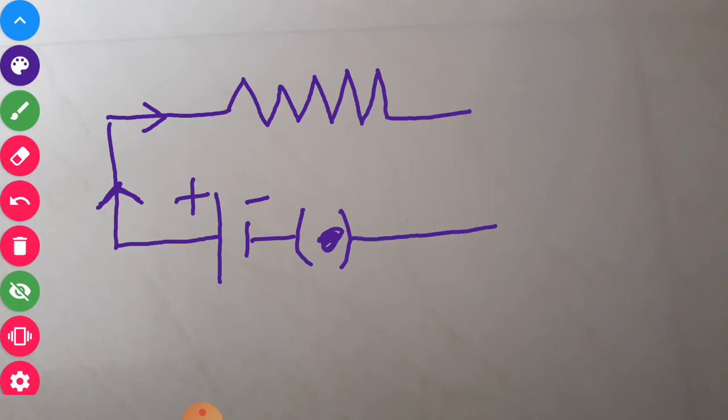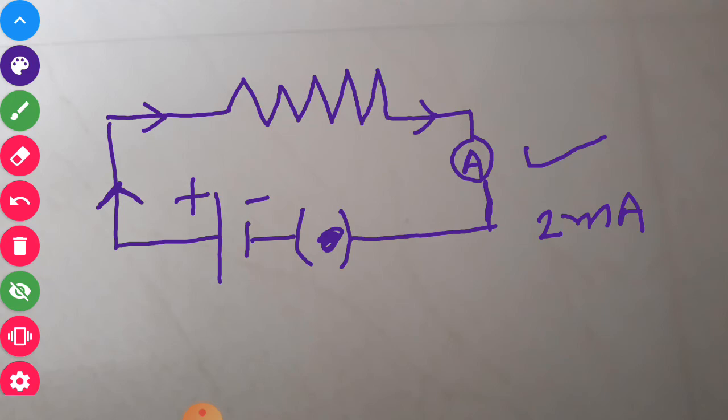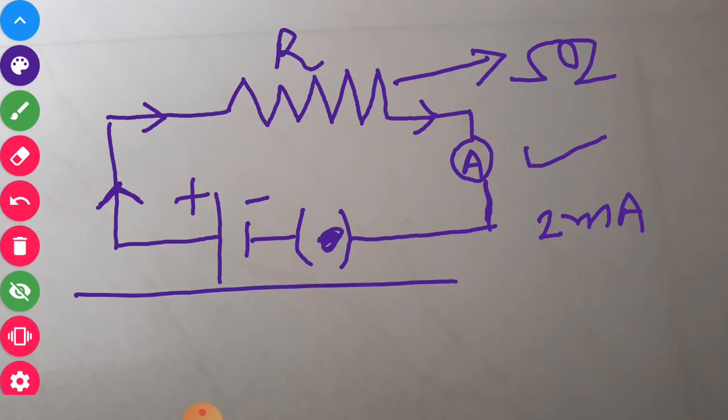If I want to measure this current, then I put this circle and I write A, which is nothing but the ammeter. So whatever current is flowing will pass through this ammeter and it will be measured here, say 2 milliampere, 3 milliampere, whatever reading comes, that is the electric current. This is a resistor wire or a conducting wire. Sometimes here we put the bulb also. So this way you can construct a very simple circuit.